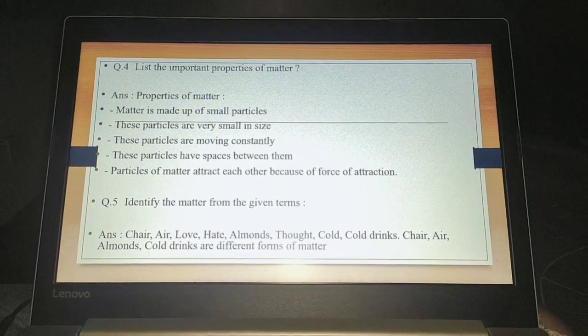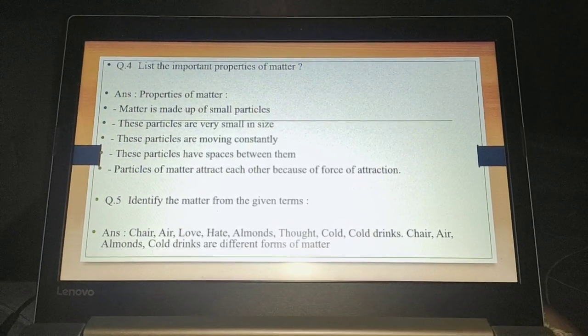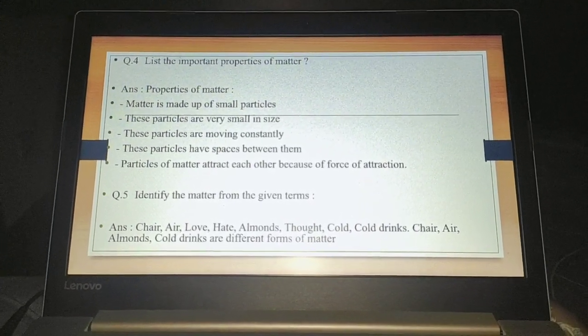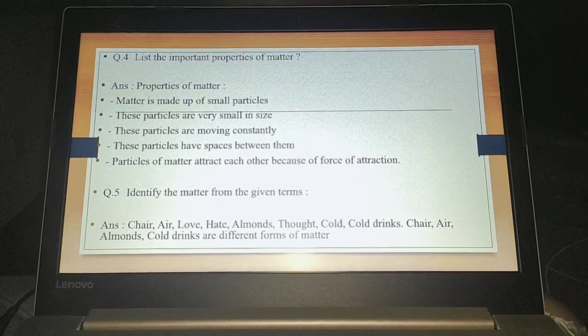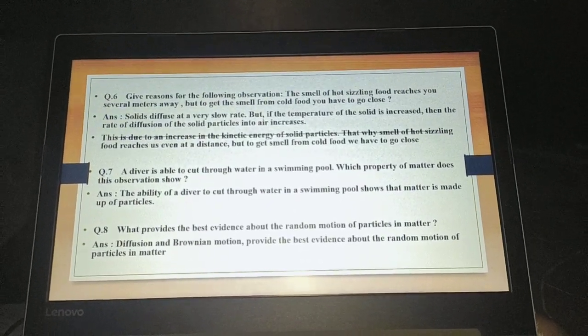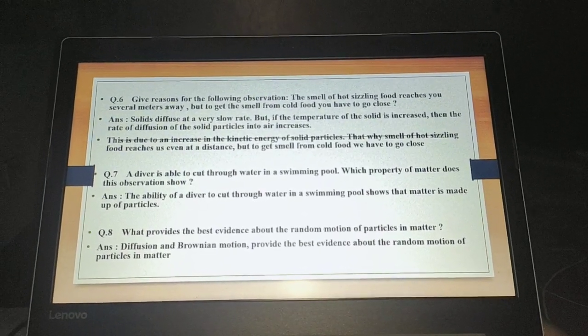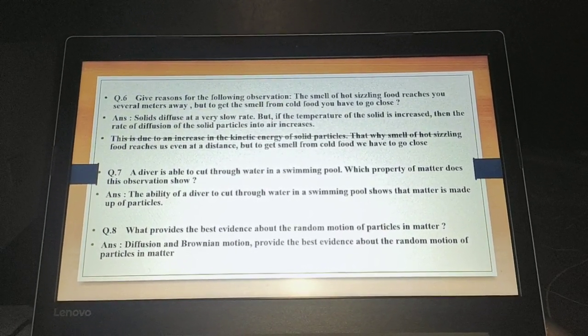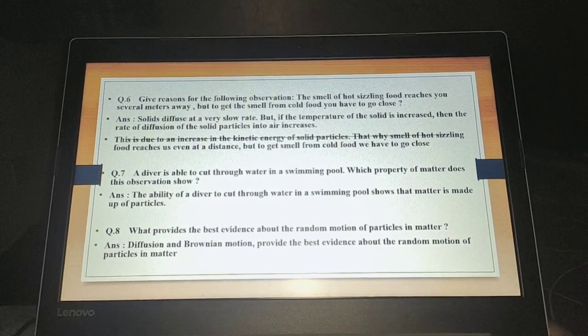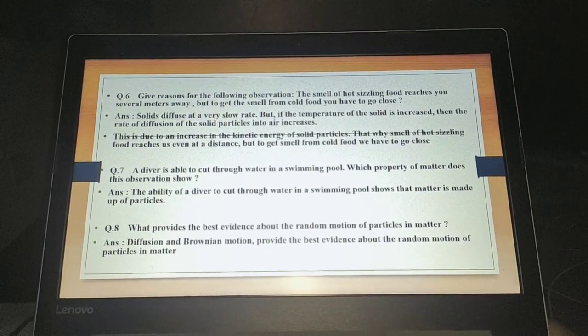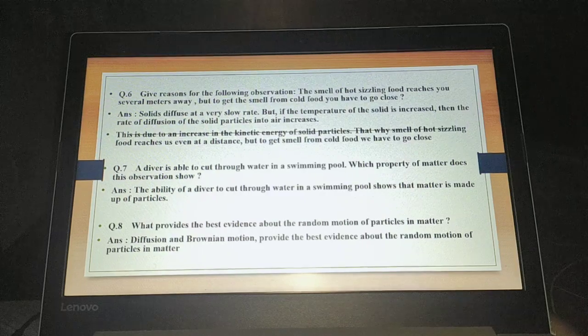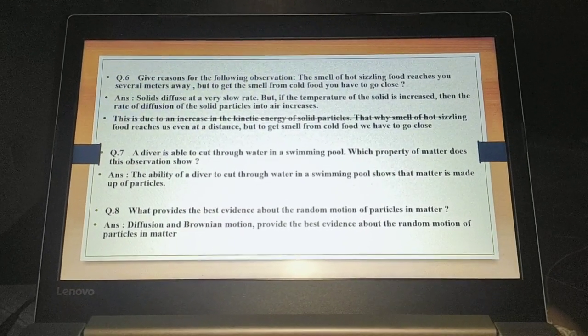Next, identify the matter from the given terms. So you have to identify. This is one of your NCERT questions that I have also put in this. Next is, give reason for the following observation. The smell of hot sizzling food reaches you several meters away, but to get the smell from cold food you have to go close. So that is one of the concepts, diffusion. You have to explain the diffusion.